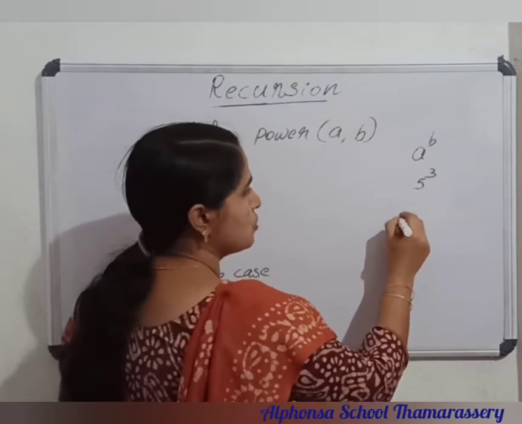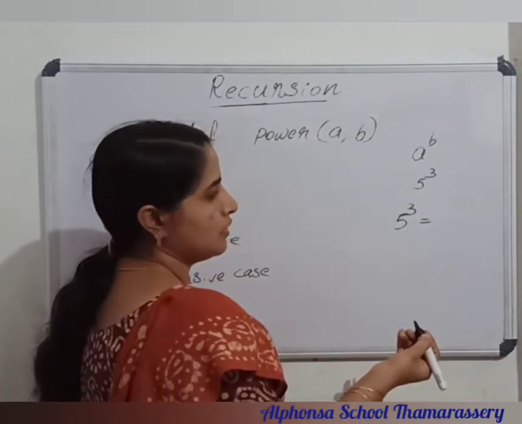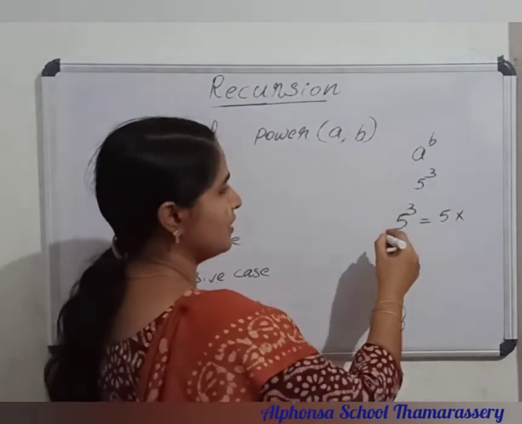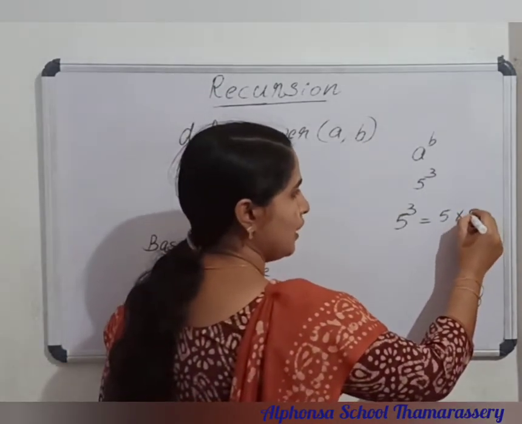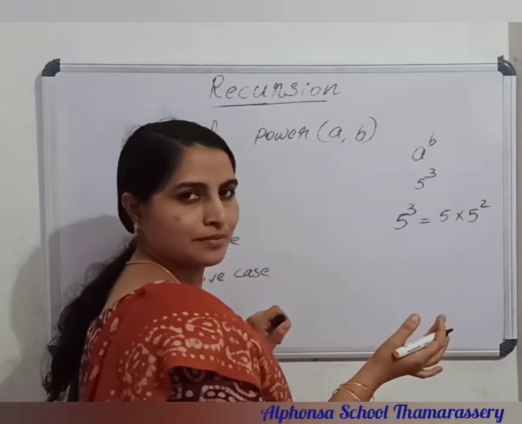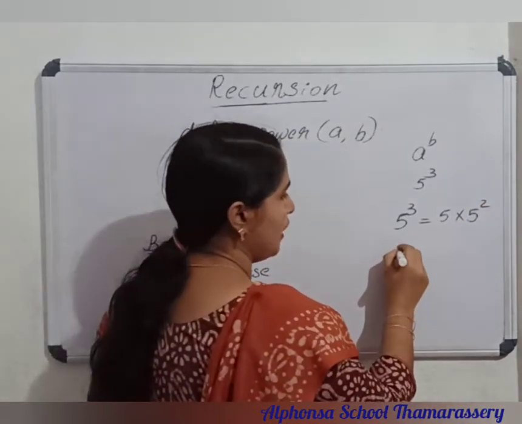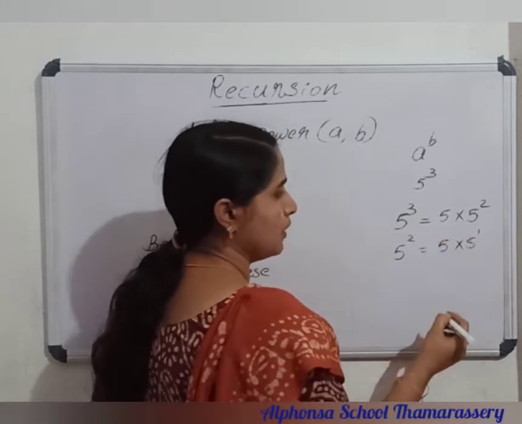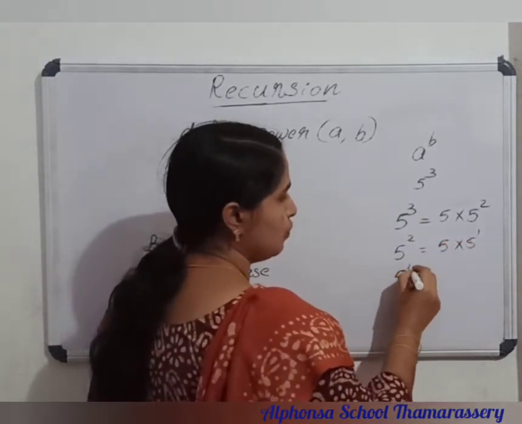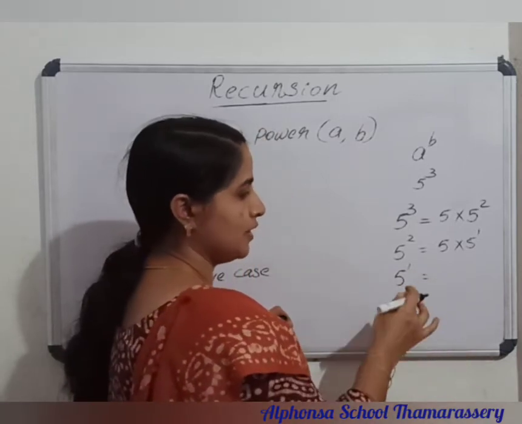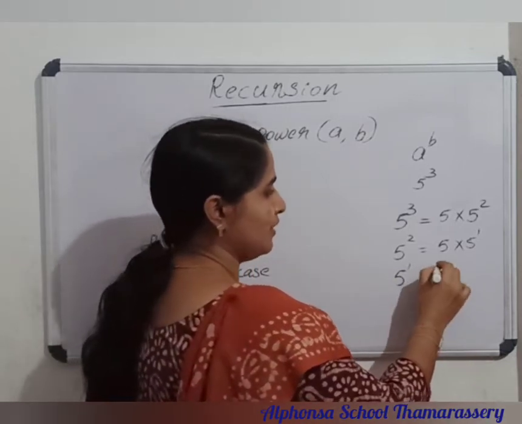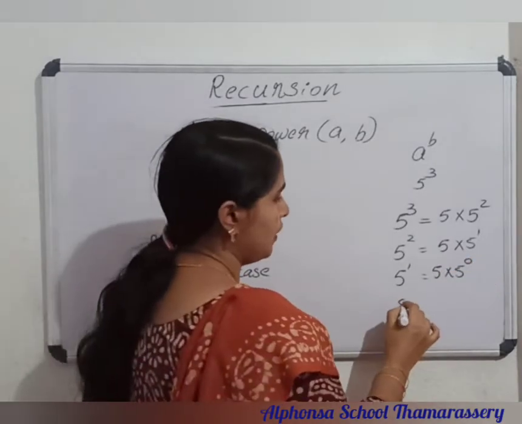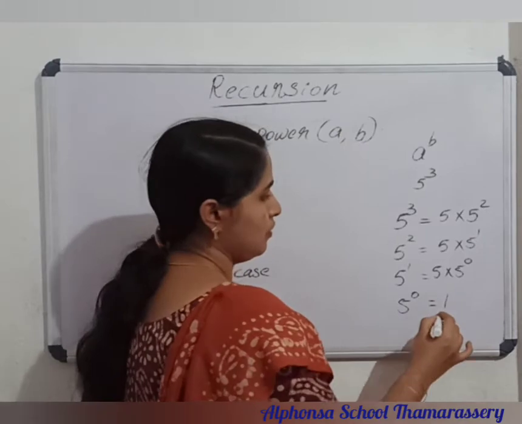So 5 raised to 3 equals what? 5 into 5 raised to 2. Is this right? Yes. Next, 5 raised to 2 equals 5 into 5 raised to 1. Then 5 raised to 1 equals what? It is 5 only, so we can write 5 into 5 raised to 0. And 5 raised to 0 equals 1.